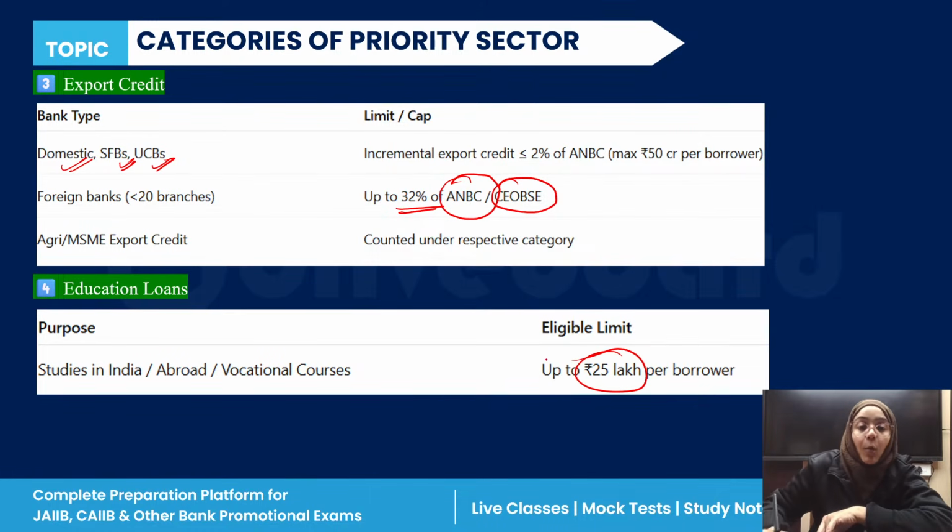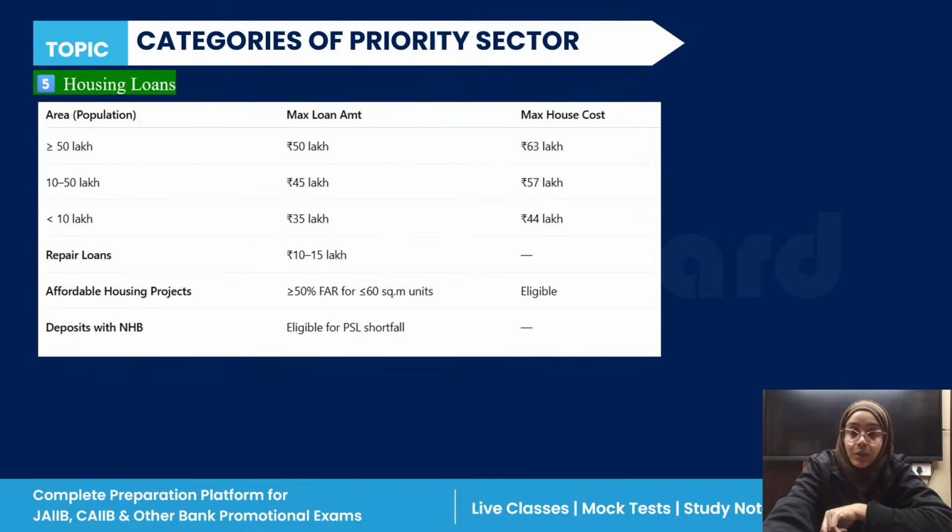Now, education loan is also a priority sector loan. 25 lakh per borrower is allowed for any studies in India, abroad, and for any vocational courses. The maximum limit is 25 lakh per borrower, not more than that.